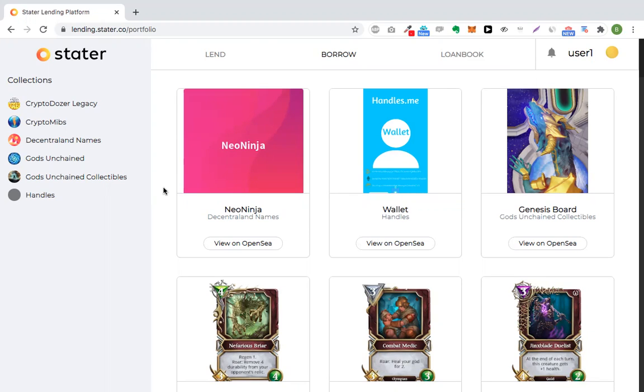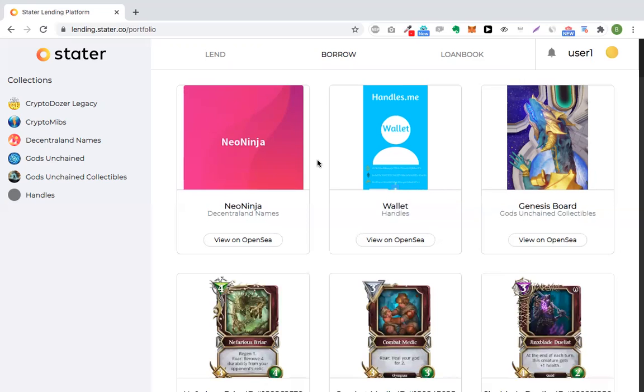And we also believe that this is just the beginning because there is huge potential for growth in markets like gaming and art, which are the markets that represent most of the value that is generated today. So if we take a look at the product, we can see that there are three main sections: the lend section, borrow, and loan book. Today I want to briefly discuss all of them and present the main functionalities that we will be launching in the first version of our product.